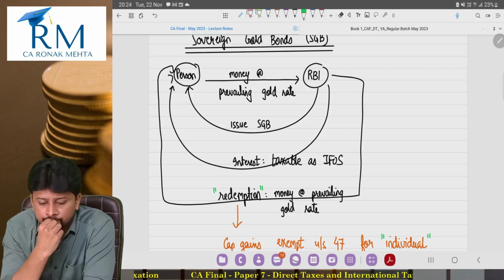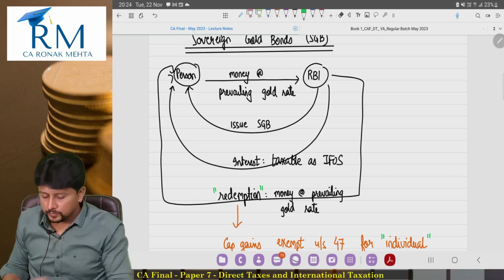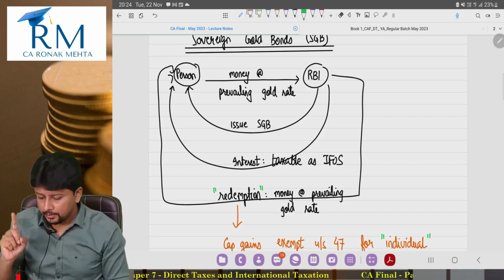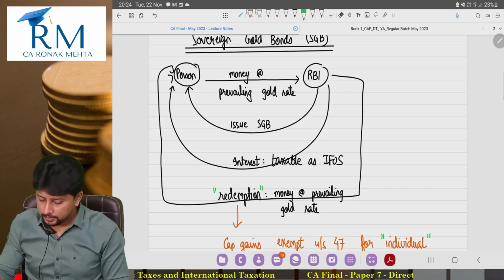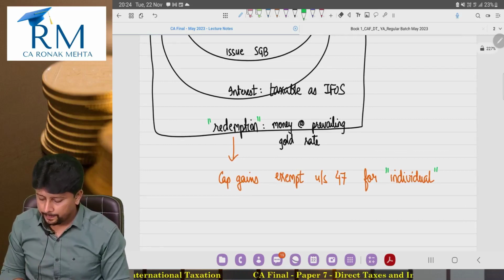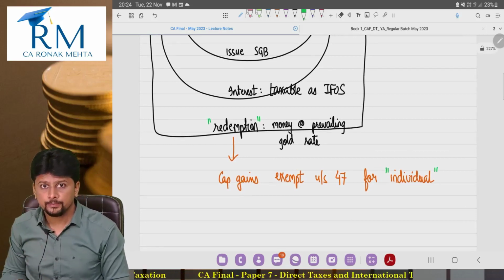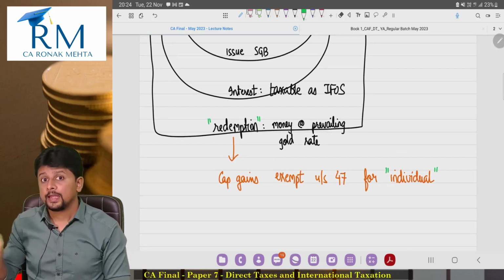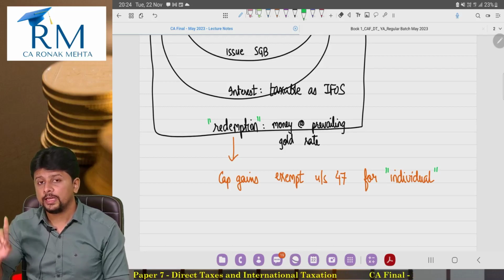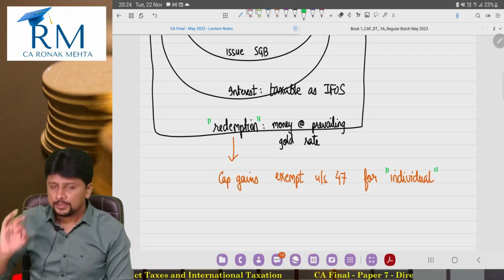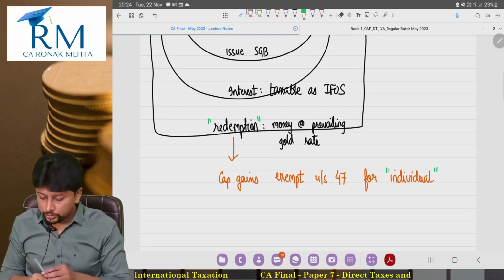Now, this much being clear in your mind, let's play with the exemption part. Beta, does everybody get exemption? Nah. Capital gain is exempt only if you are an individual. This benefit is given only for individuals.